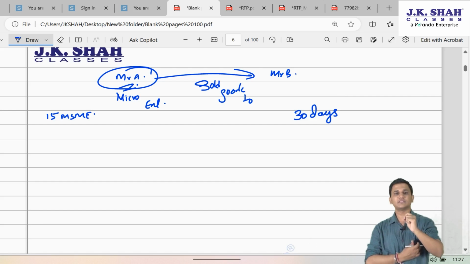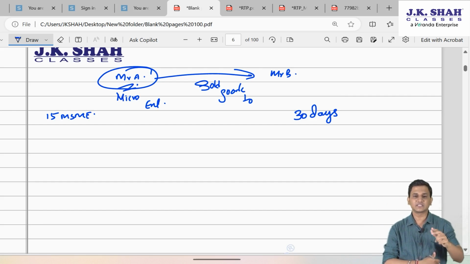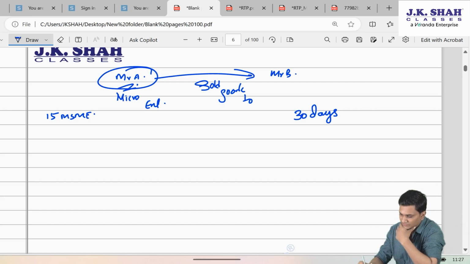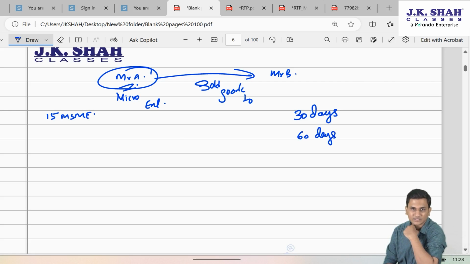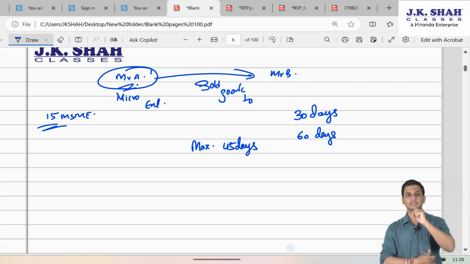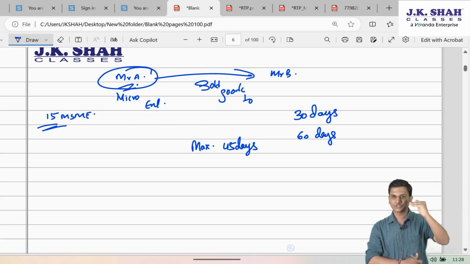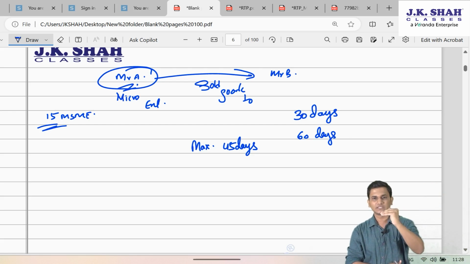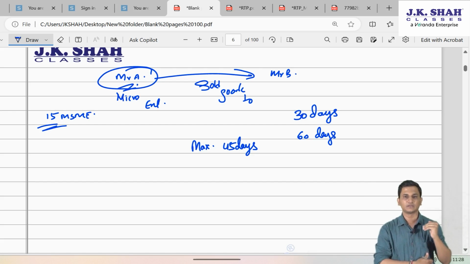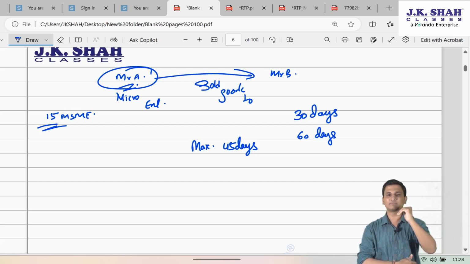If he doesn't get the payment within 30 days, beyond 30 days, he can start charging interest to Mr. B. Similarly, if the written agreement is specifying due date to be 60 days, then section 15 of MSME Act says, then Mr. A should get the payment within maximum 45 days. So whenever there is a written agreement, the due date is actually the actual number of days or 45, whichever is less. So if the actual due date is below 45, then whatever is the actual due date. But if it is more than 45, then maximum 45.